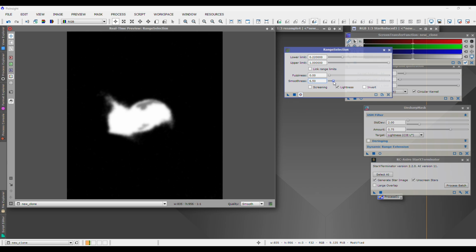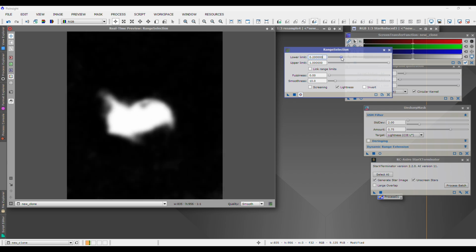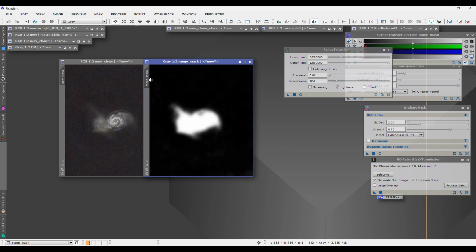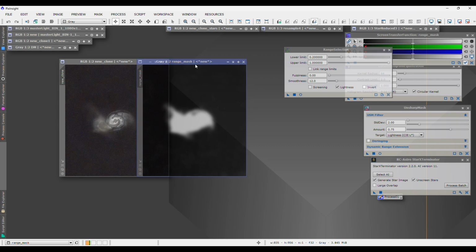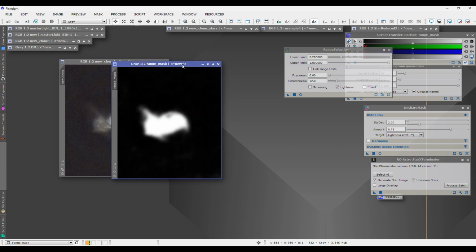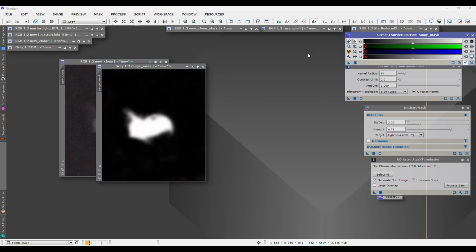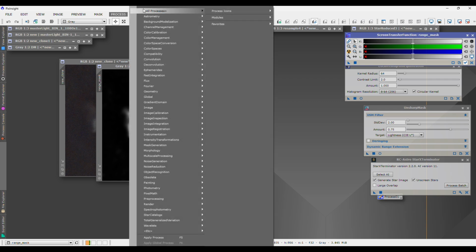Then we're going to come over here and smooth this to maybe about 10. And we'll come up here and do a little bit more selection here. We just want to start selecting that, and then we're going to go ahead and hit the square icon to apply this and create ourselves a range mask. And so once we've created the range mask, we're going to then darken the background of the remaining part of the range mask by opening up the HistoGramTransformation tool again.